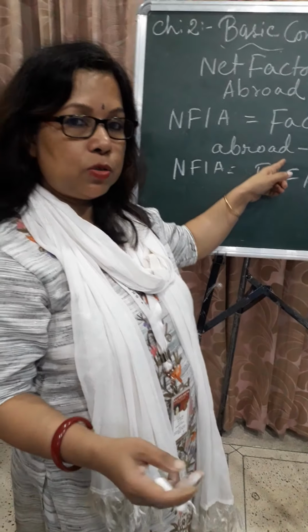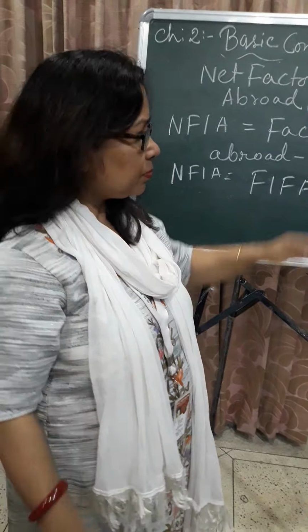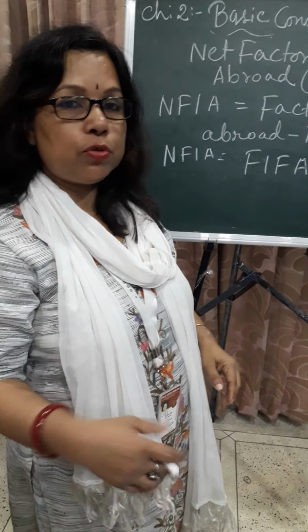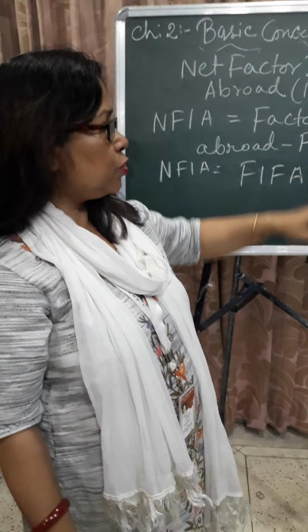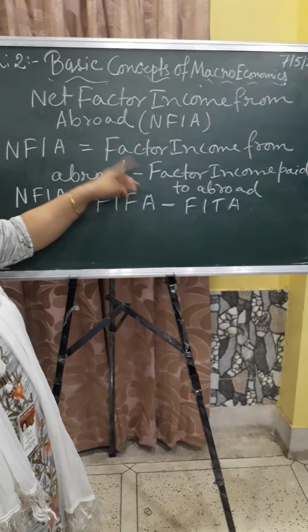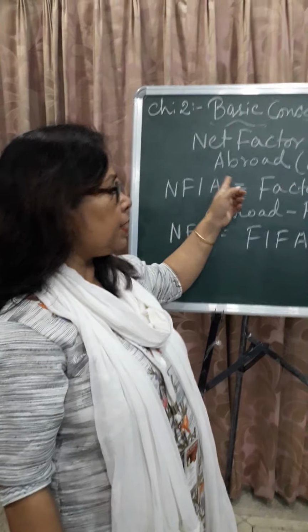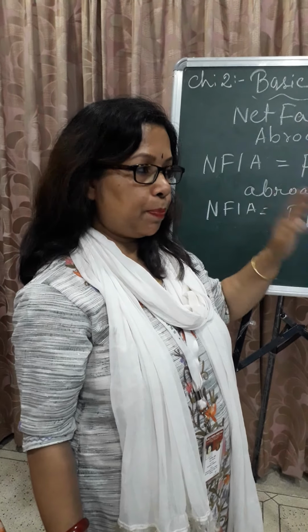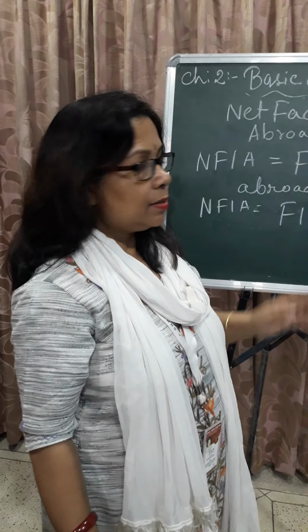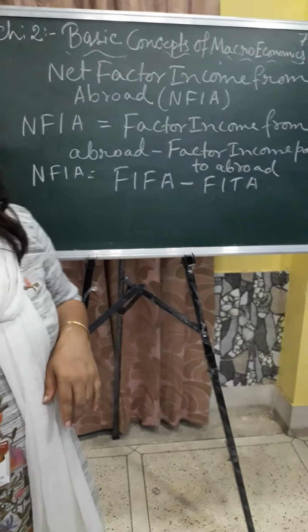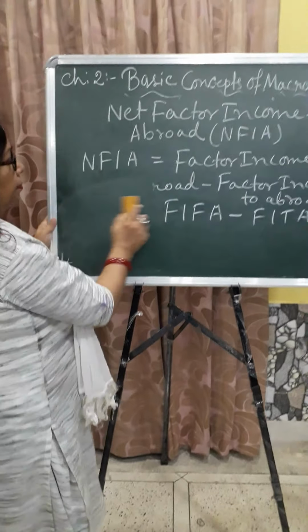From abroad means we get the income from outside, and we have to pay the income to the other country. So this is the difference, and this difference is known as the net factor income from abroad. Net factor income from abroad can be positive, negative or zero. As for example, you can write here that